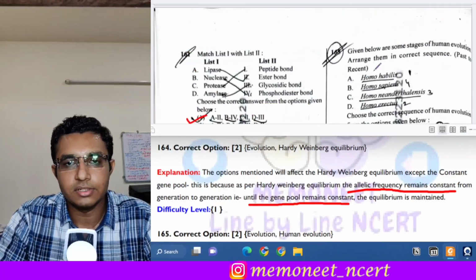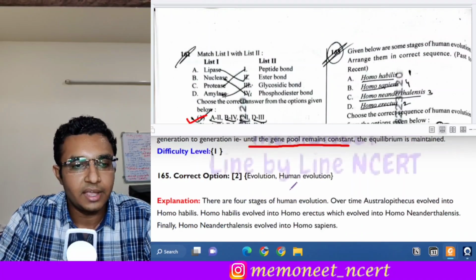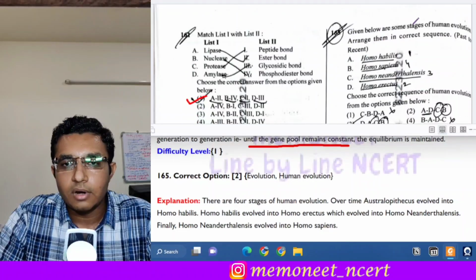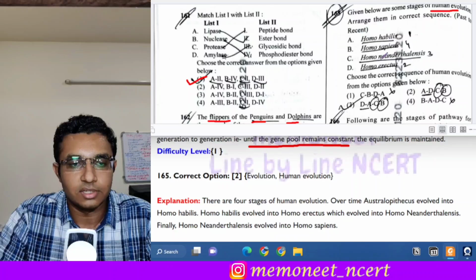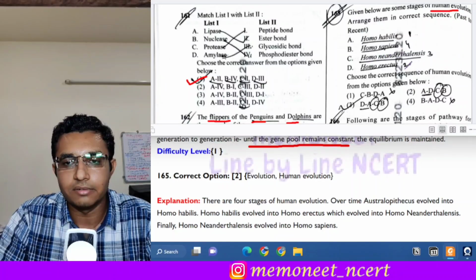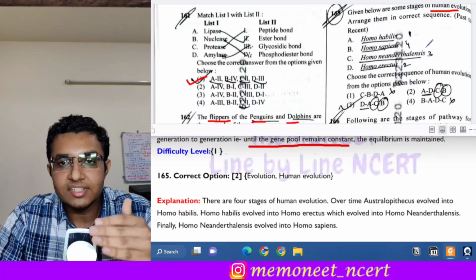The next question is question number 165, and given below are some stages of human evolution. Arrange them in the correct sequence. We have to identify the correct sequence from past to recent, so you can go from the most recent one to the past.